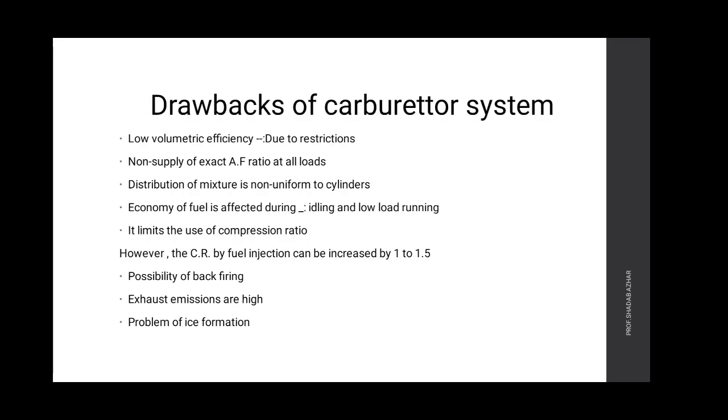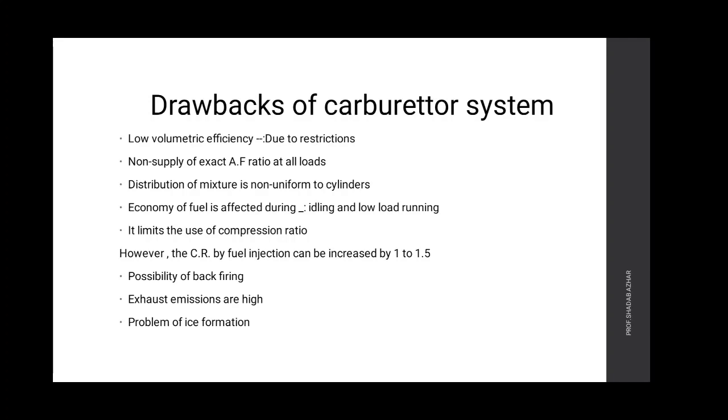Fifth drawback of a carburetor, it limits the use of compression ratio. However, the compression ratio with a fuel injector can be increased by 1 to 1.5. Sixth drawback, possibility of backfiring at low speeds, particularly in multi-cylinder engines. Seventh drawback, exhaust emissions are high.